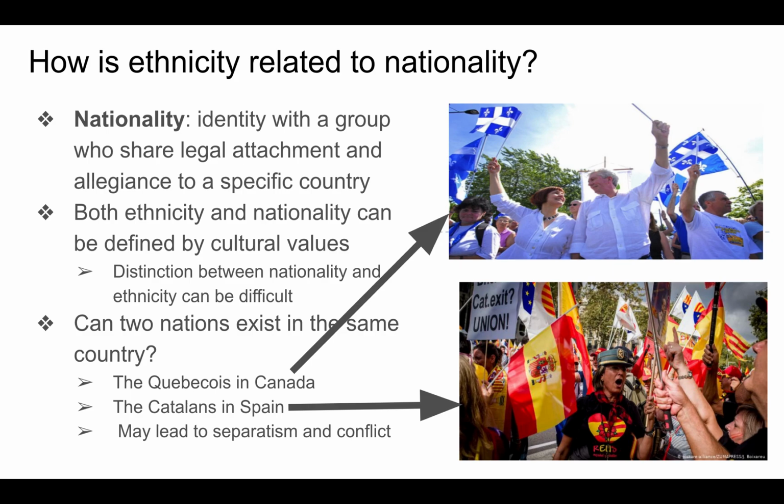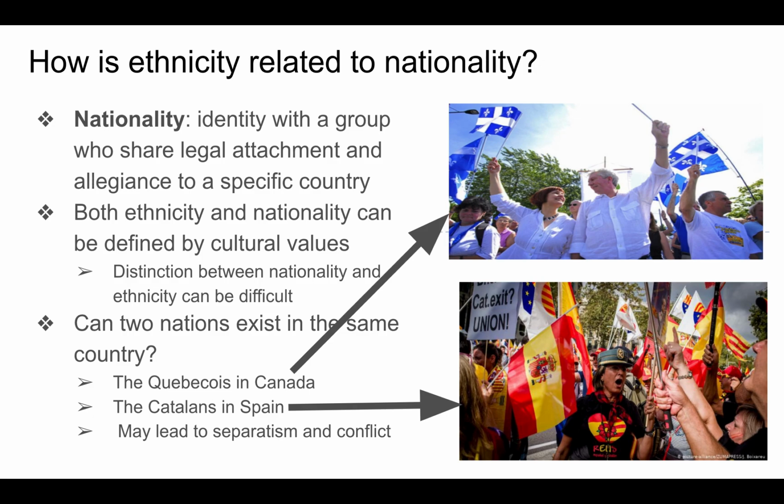The distinction between the two can be difficult because oftentimes ethnicity is tied into that allegiance and adherence to a state, and oftentimes that state is the homeland where they developed ancestral values. So it's oftentimes difficult to distinguish between the two concepts.